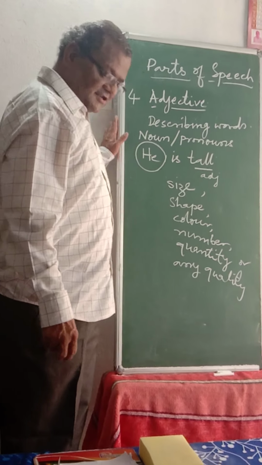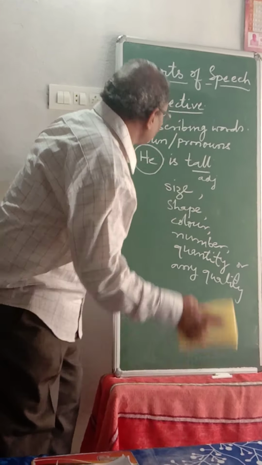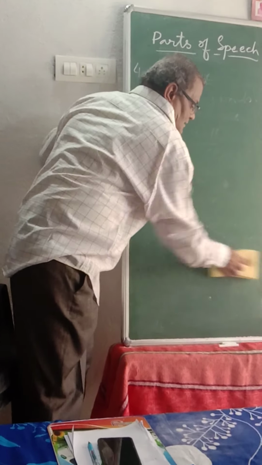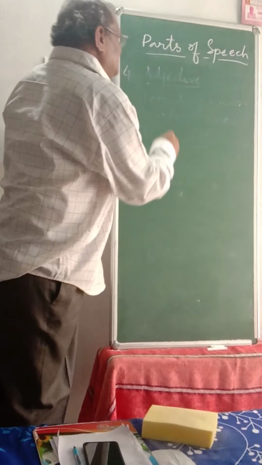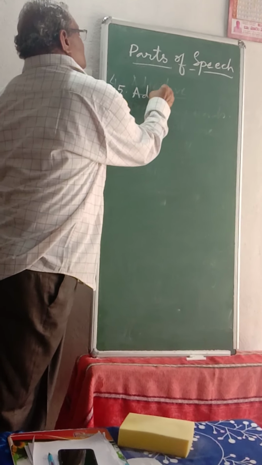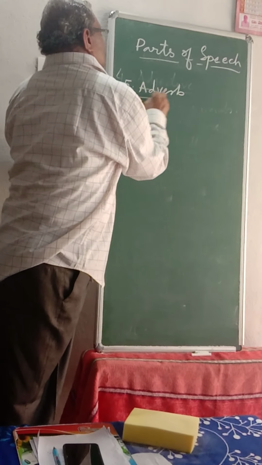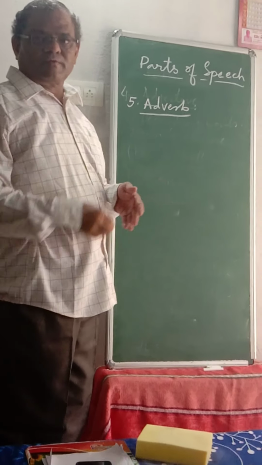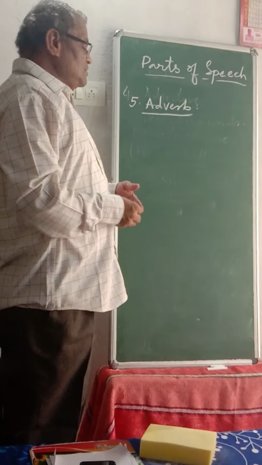Let's go to the next part of speech. The next one is adverb. This is a little complicated. What is adjective?